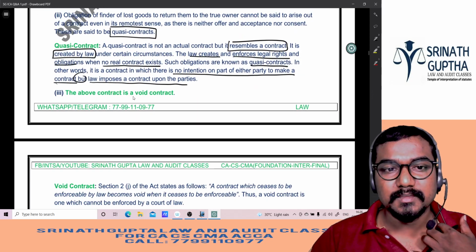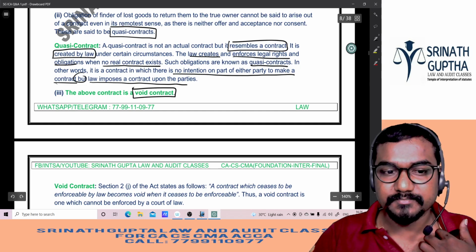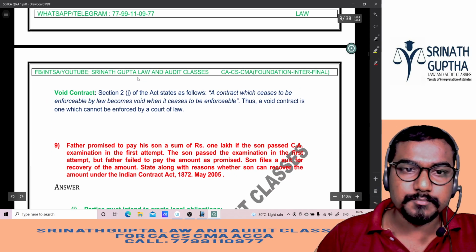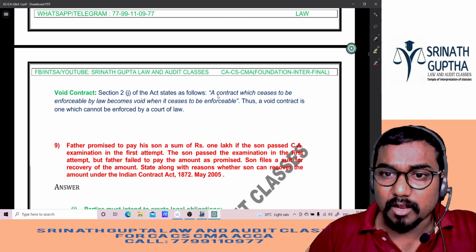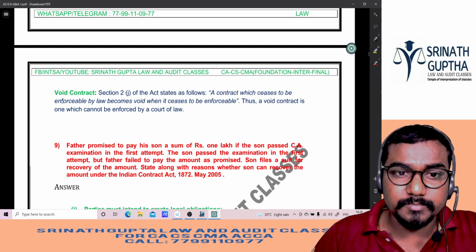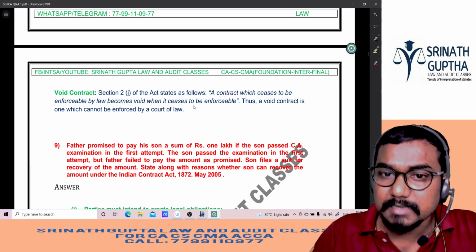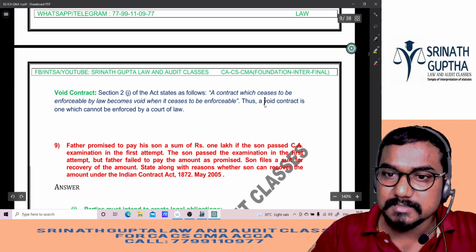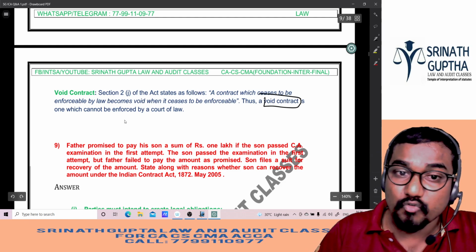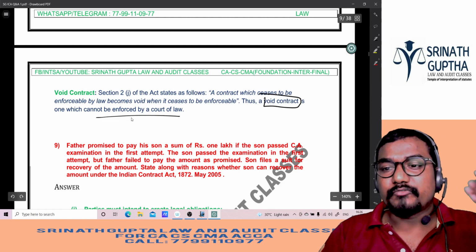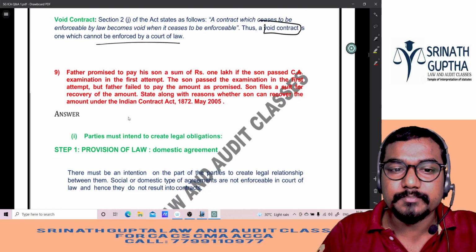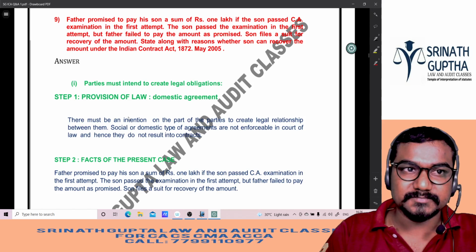How to write? See, above contract is void contract. Definition as per Section 2(j): a contract which ceases to be enforceable by law becomes void when it ceases to be enforceable. Thus, a void contract is one which is not enforceable by law. By the fire accident occurring, the contract becomes void. Understood, beta? Clear?